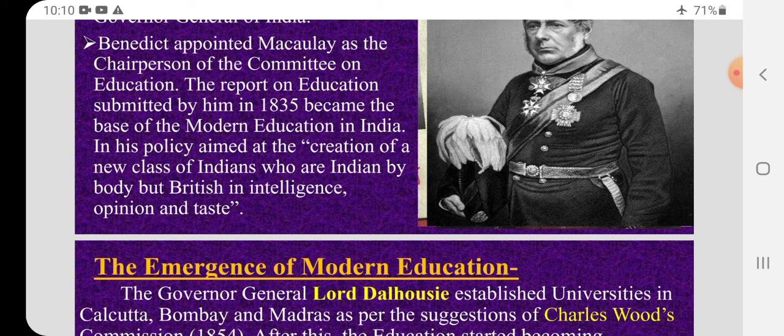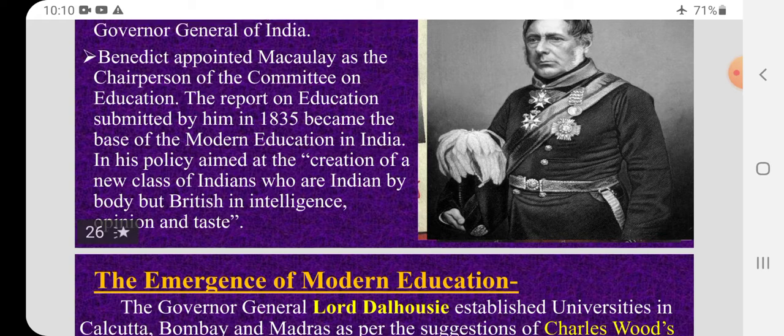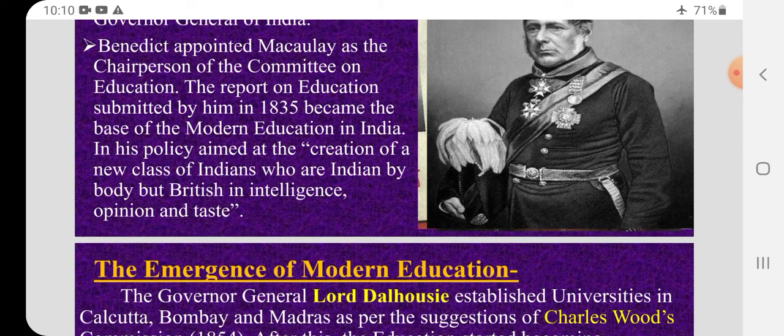His policy aimed at the creation of a new class of Indians who are Indian by body but British in intelligence, opinions, and taste. So they wanted to create such Indians. Though by birth we are Indians, they wanted us to become like the Britishers in intelligence, in opinion, in taste. That was the aim of Lord William Bentinck in starting the education system in India.